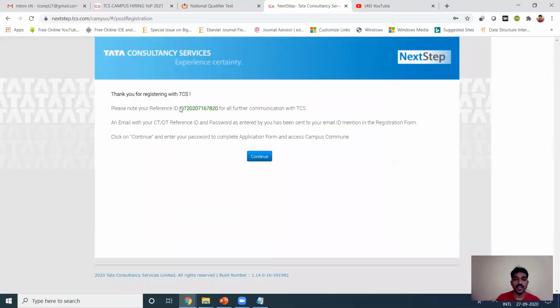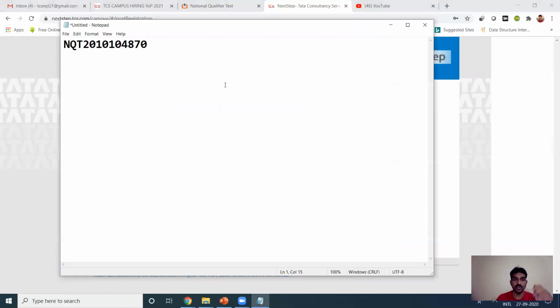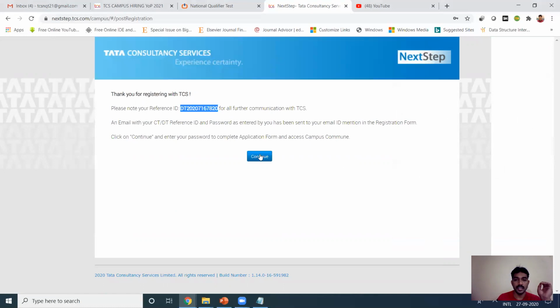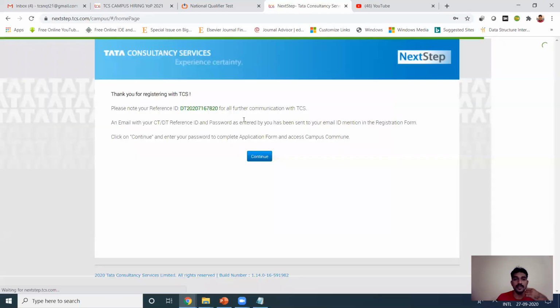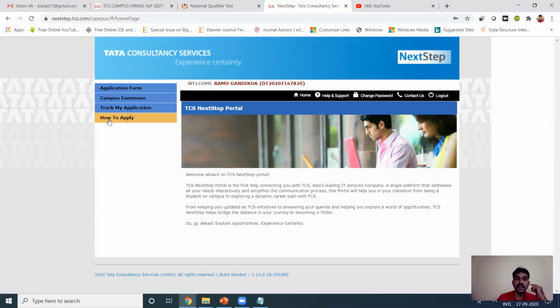Please note this. This is very important for future references. This is the registration ID. So already some students have the same registration ID, who attended the TCS CodeVita, right? So those people no need to register again. So just note down the IDs and press enter. And password, yes. Yes, this is the portal. I'm logged into my account.